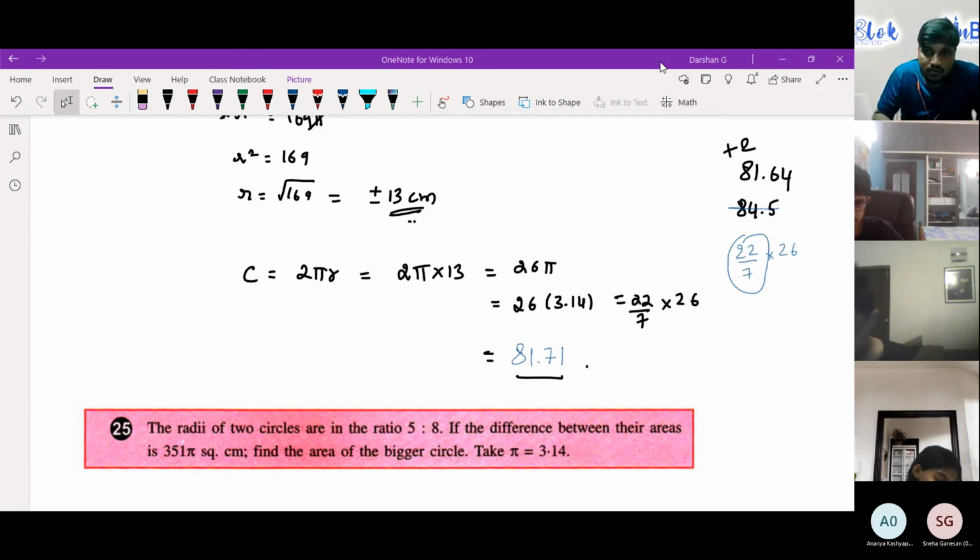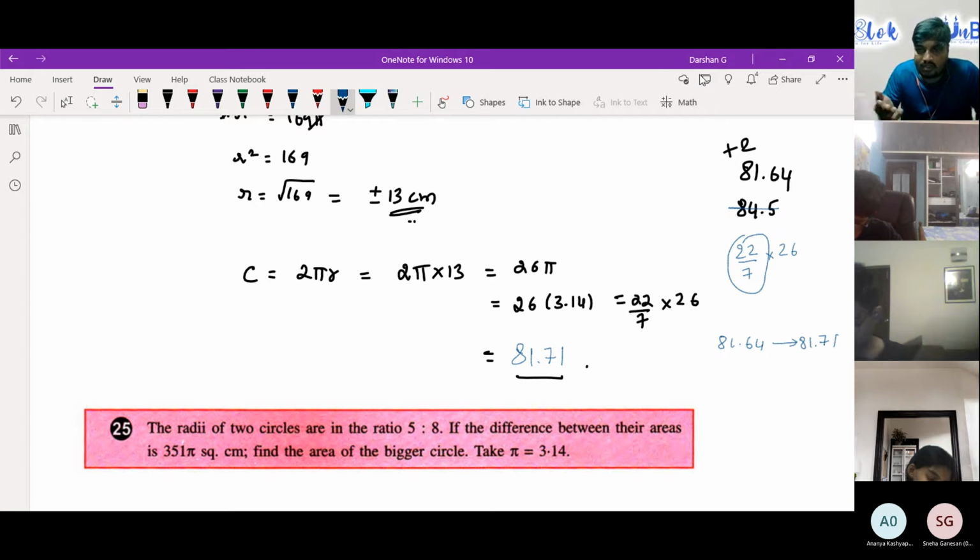Okay, so if you've got 81.71, it's great. Sometimes your teachers will accept all the answers from 81.64, if you use 3.14, till 81.71, because the overall difference is only 0.07 and it's less than 2%. So anything less than 2% can be considered as your answer.